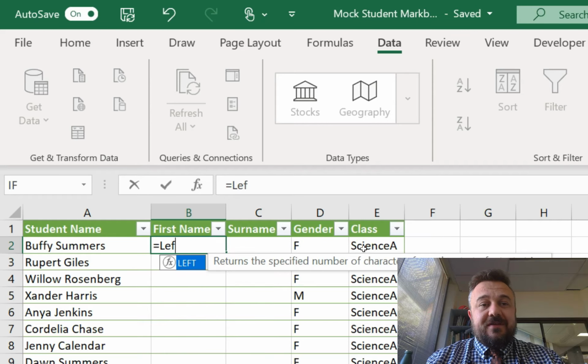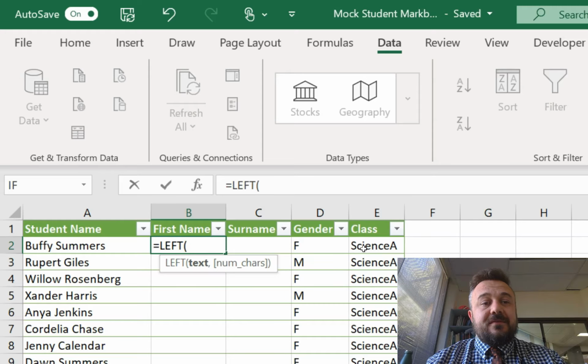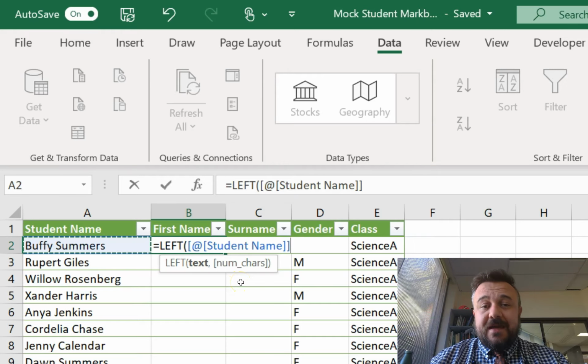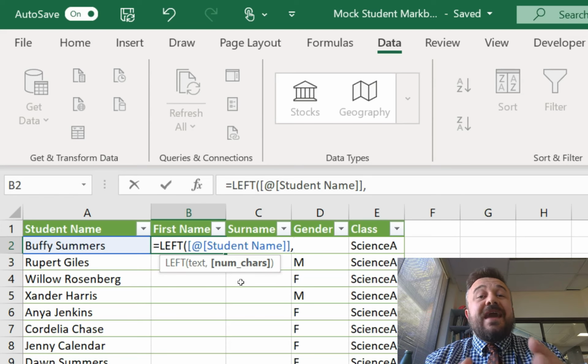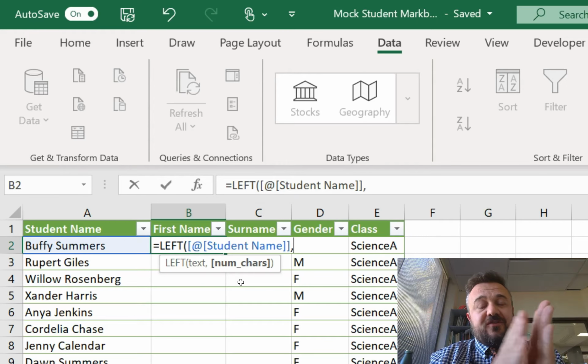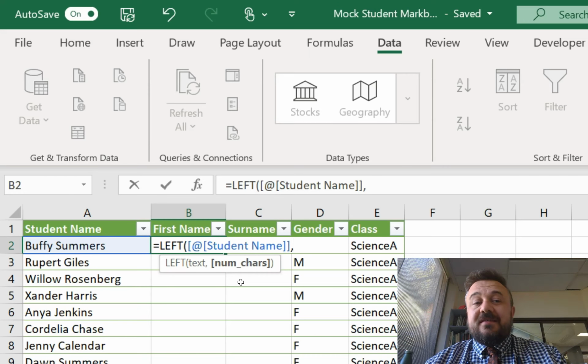So let's check it. We go equals LEFT. What this is going to do is return a specified number of characters from the start of a string of text. So we need to choose the cell which we're going to use. We want to know the first name here. So that's that cell there, comma. And now it wants the number of characters to draw up to in this string. Now, Buffy has 5 characters in her first name. If I type that in, that's cool. But that will not work for Rupert Giles or Willow Rosenberg.